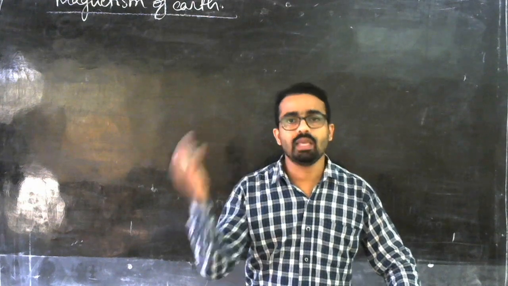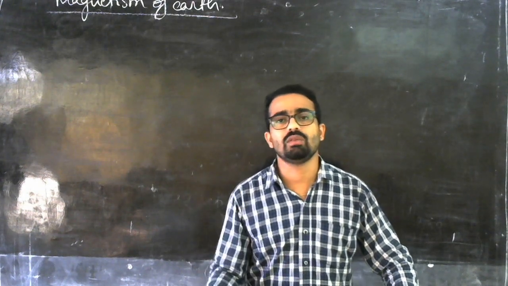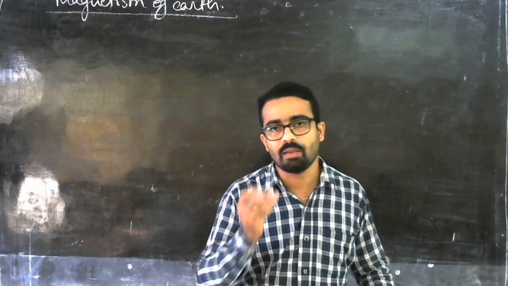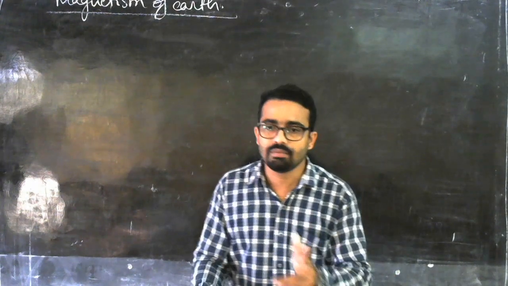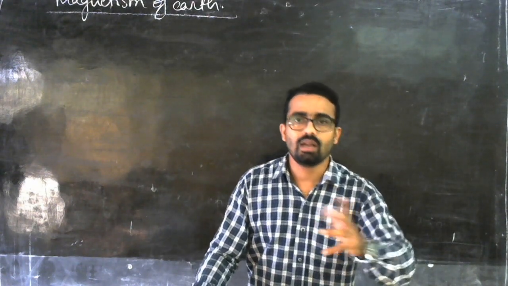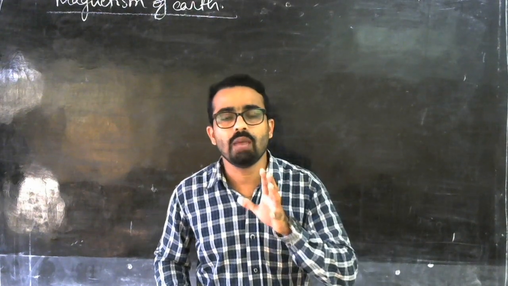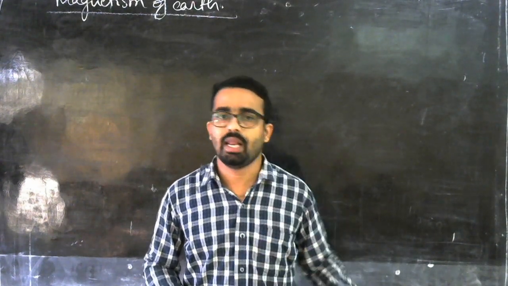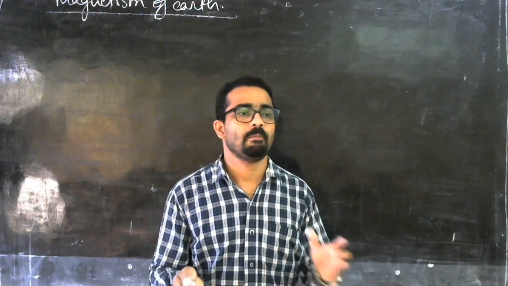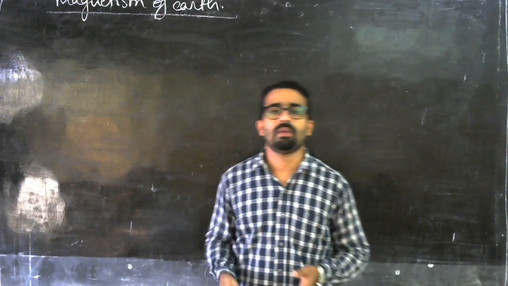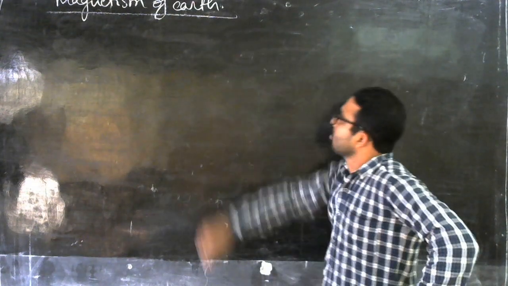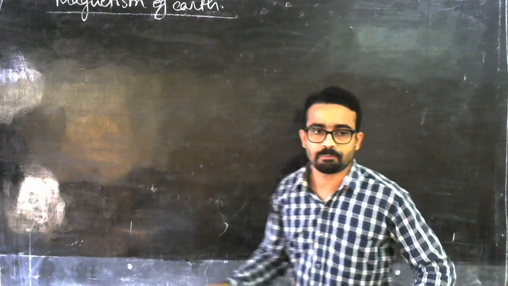the people who were traveling in the sea were using the compass to see the directions. And that magnetic compass has a needle which always aligns in the direction of north and south, so that they were able to travel in a particular direction and reach their destination. So it was a helpful thing for the people in the olden days. So here we have to discuss the magnetism of the Earth.